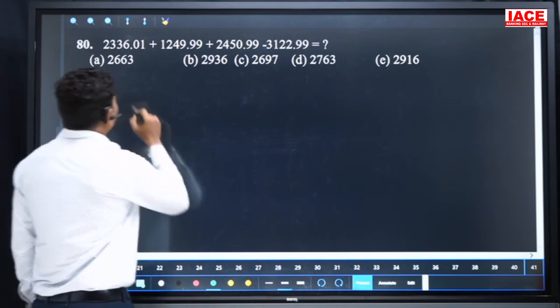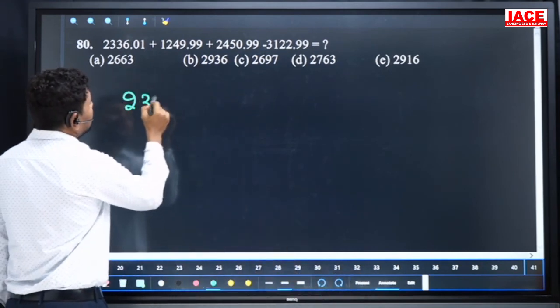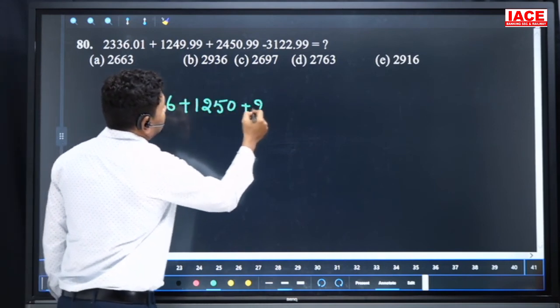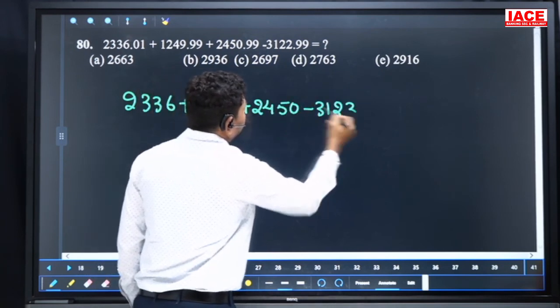Next, 2361.01 is there. We can write 2336 plus 1250 plus 2450 minus 3123.